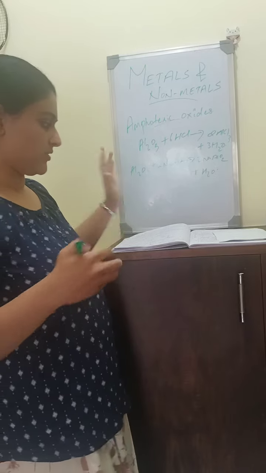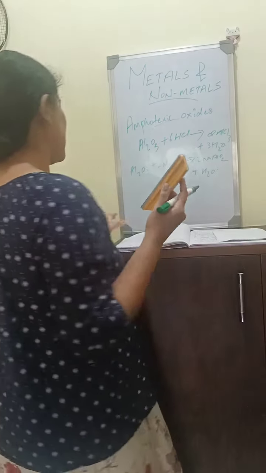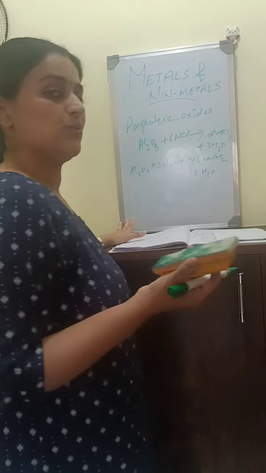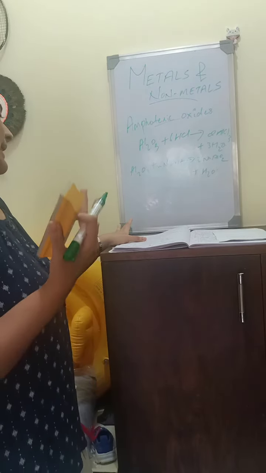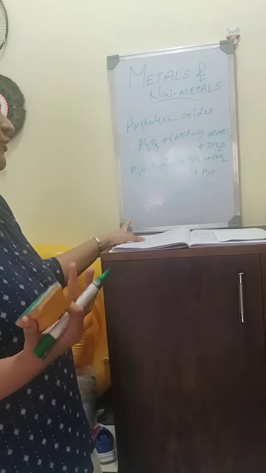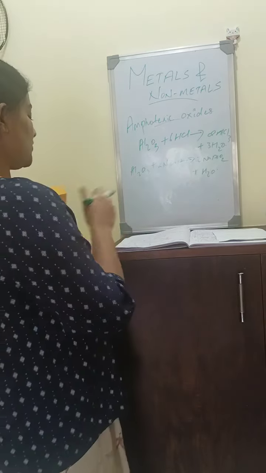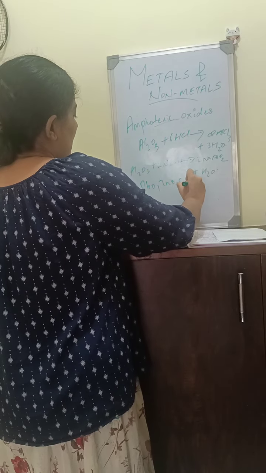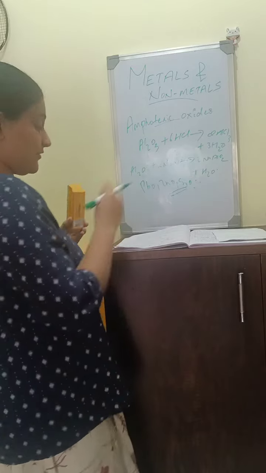These are amphoteric oxides. Similarly, PbO, ZnO, SnO, that is oxides of lead, zinc, tin, are all amphoteric in nature. Other than Al2O3, PbO, ZnO, SnO are all amphoteric oxides.